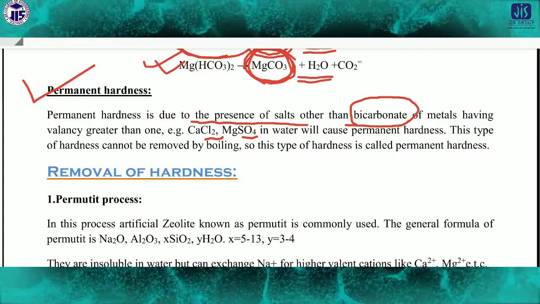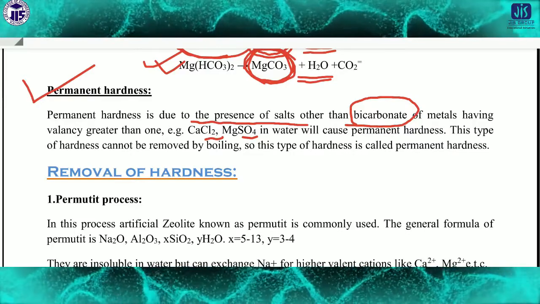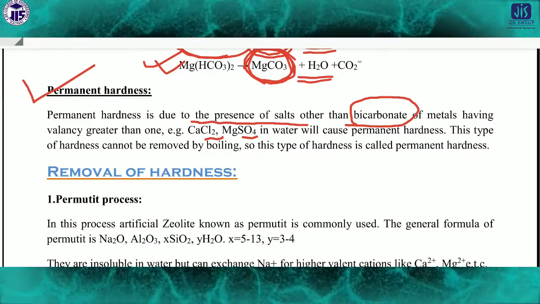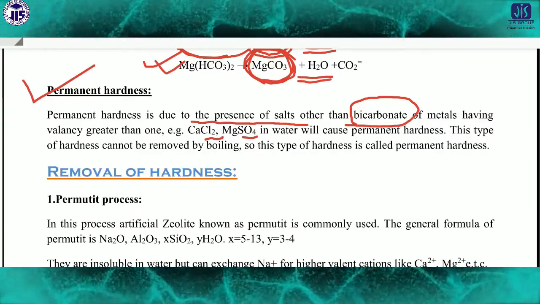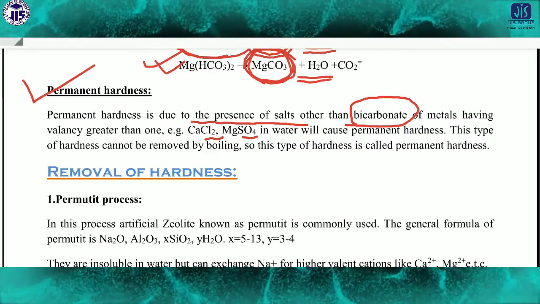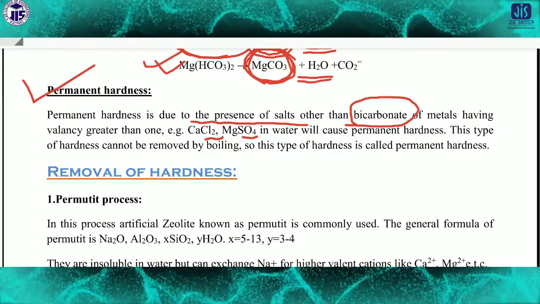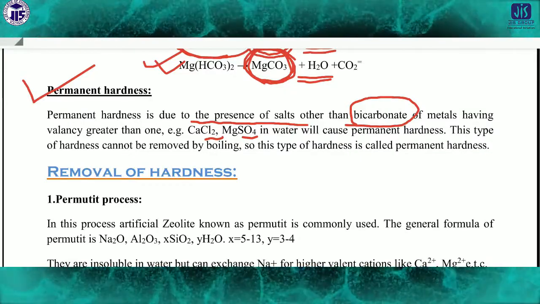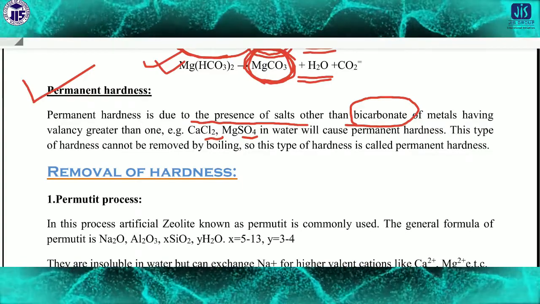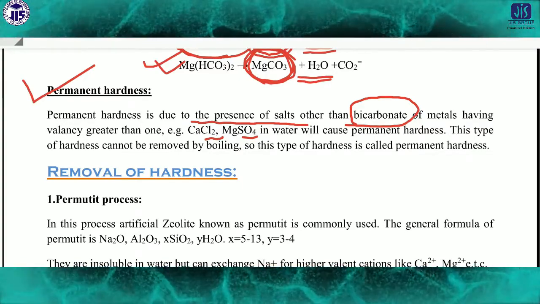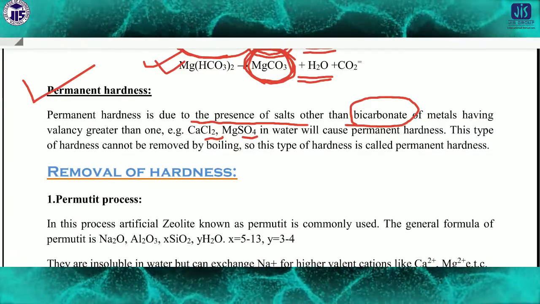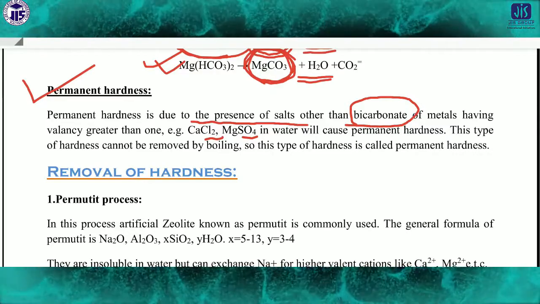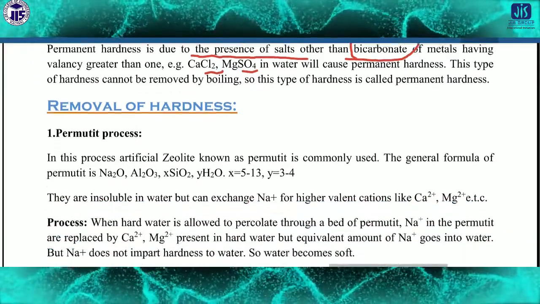Okay, permanent hardness you can't remove in the simple way like the temporary hardness. That means for permanent hardness we should take some special procedure by which we will be able to remove it. How is it possible to remove the permanent hardness? I'll show you. A very common process for removing permanent hardness is the permutit process. So first of all you have to know what permutit is.